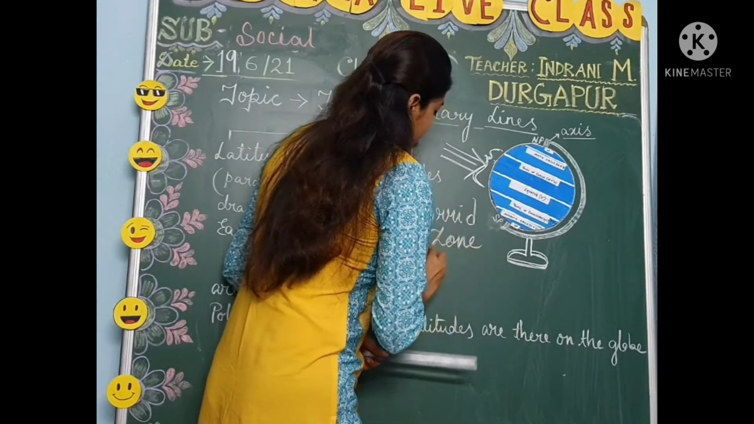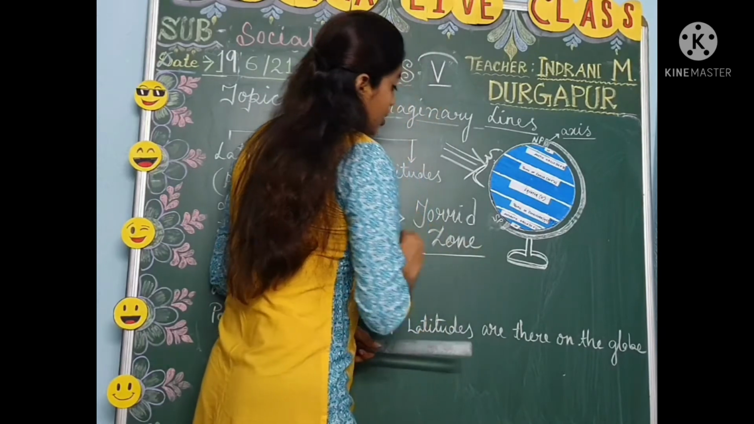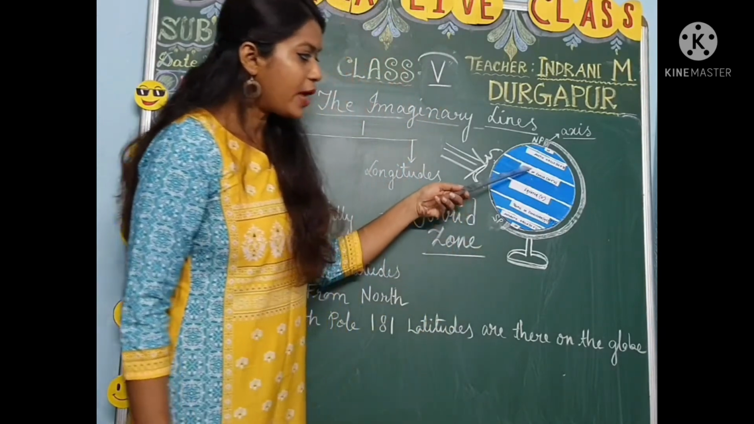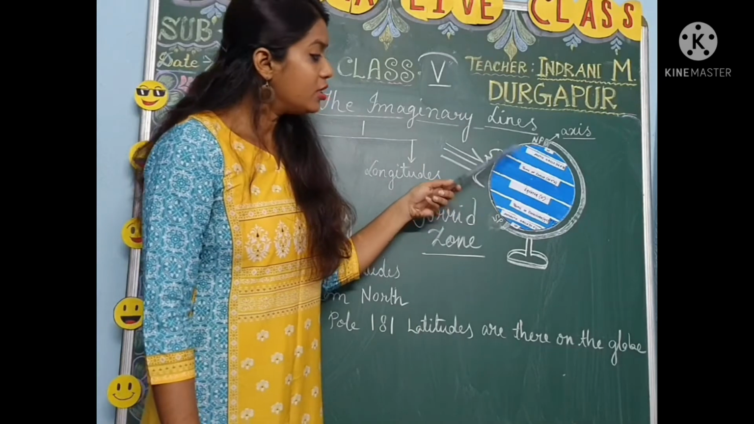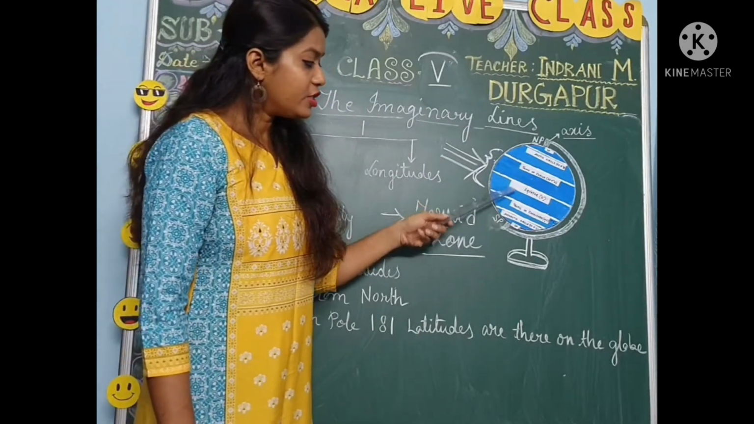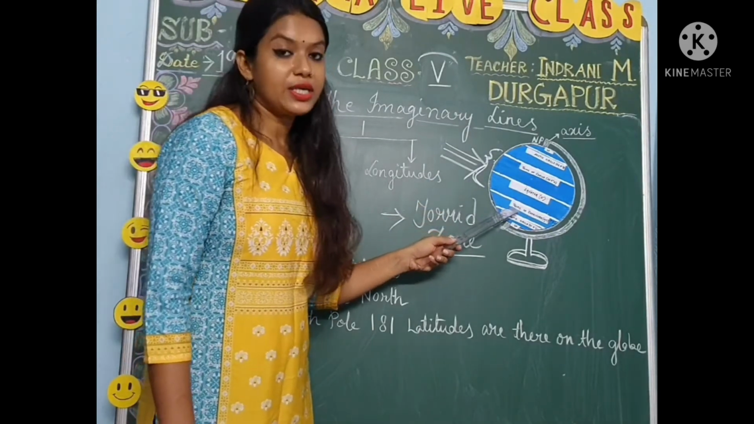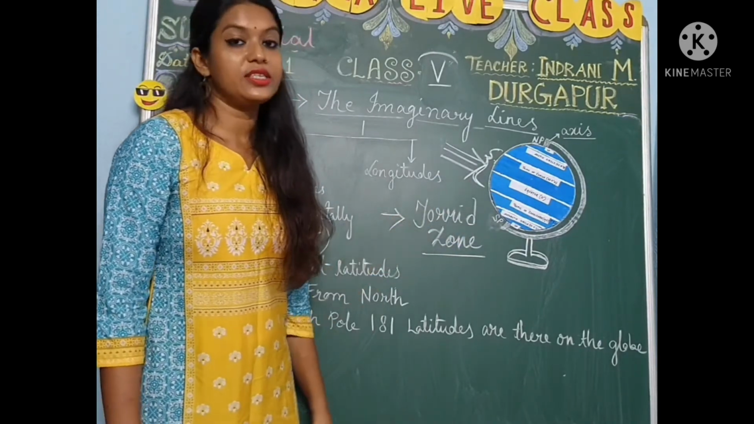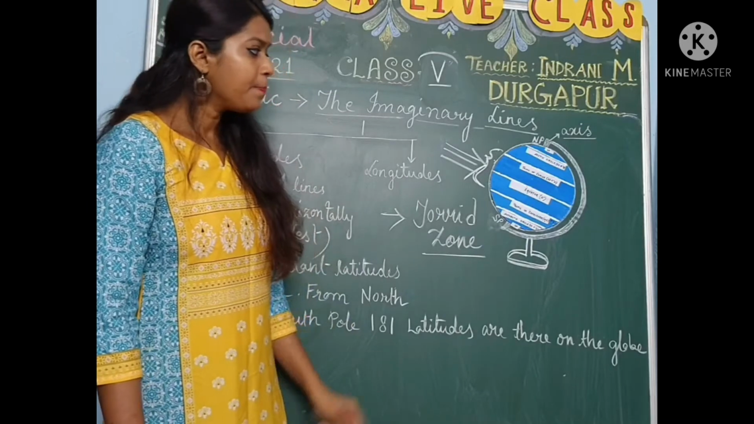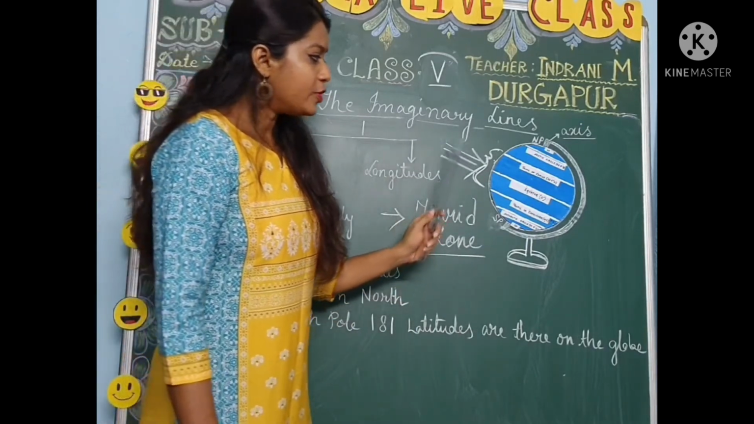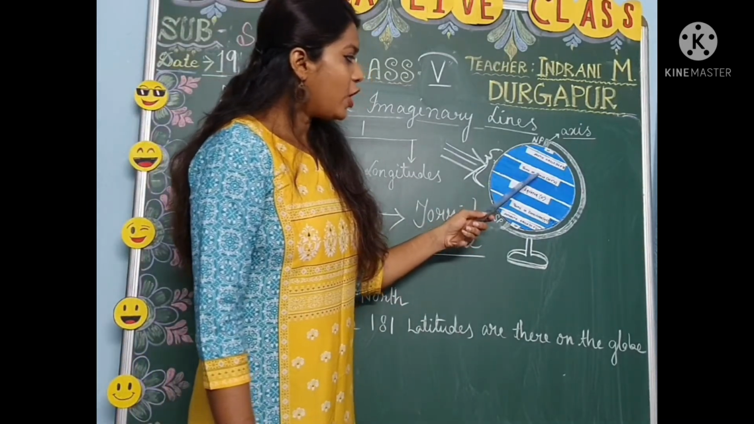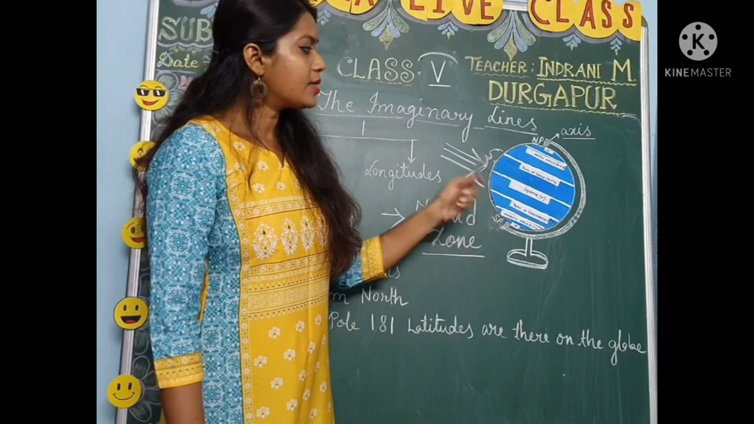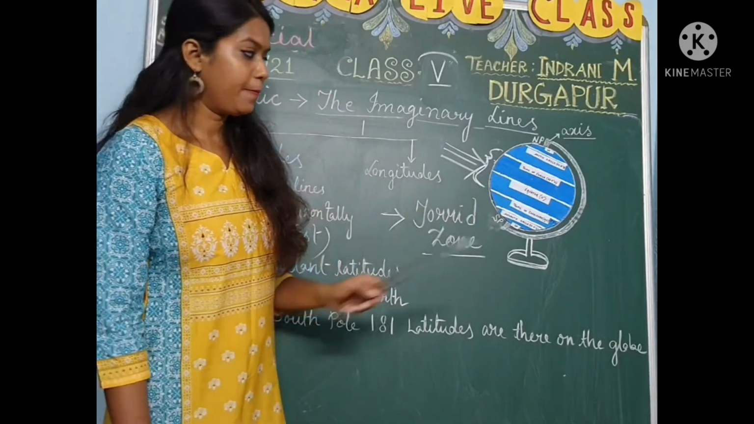From the equator 0 degree to Tropic of Cancer 23 and a half degrees north, and from the equator 0 degree to Tropic of Capricorn 23 and a half degrees south, this zone is called the torrid zone. It is very hot. Okay. Now we have to discuss the Tropic of Cancer to the Arctic Circle in the northern hemisphere.